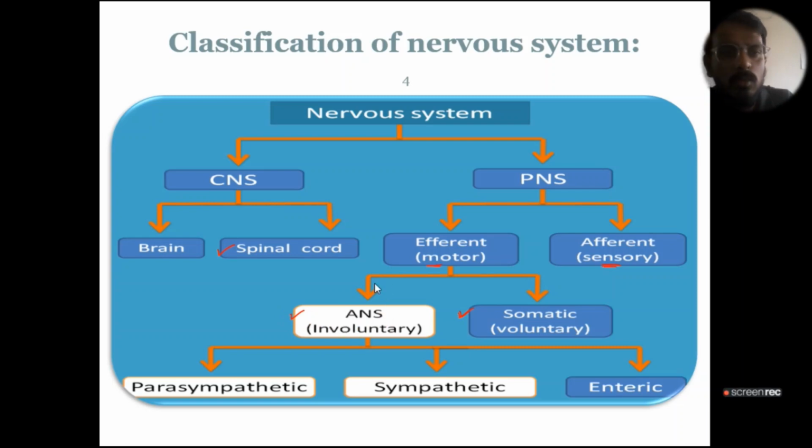ANS means autonomic nervous system. As its name suggests, it acts automatically, that is, its action is involuntary, not under our control.